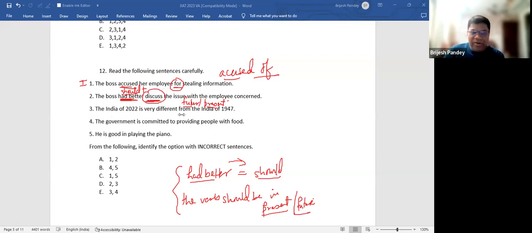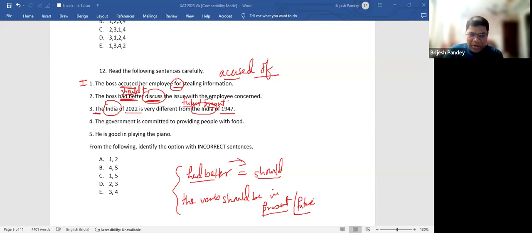The India of 2022 is very different from the India. This is the exact example I had taken in my grammar sessions, where I have said that if I put article the in front of a proper noun, and again I put article the in front of the proper noun, that means I'm having two Indias in my mind. One India is of 1947, the other India is of 2022. And therefore, since I have two different Indias, I can put the article the in front of one India and I could put the article the in front of the other India. Though India used as a country would never have article the. Suppose if I say India is a developing country, then I can't say the India is a developing country.